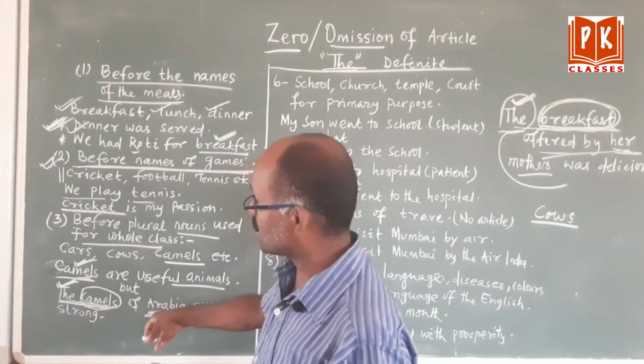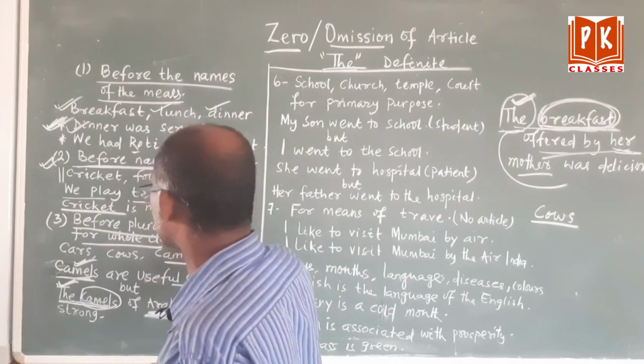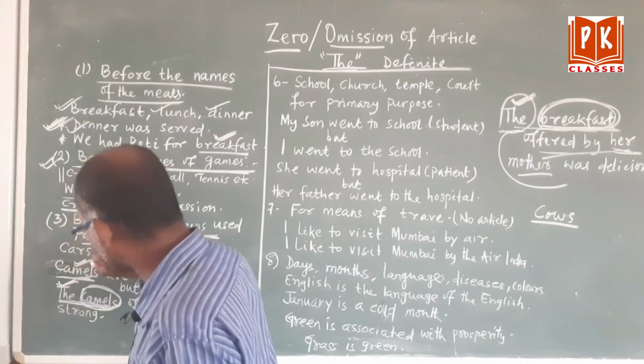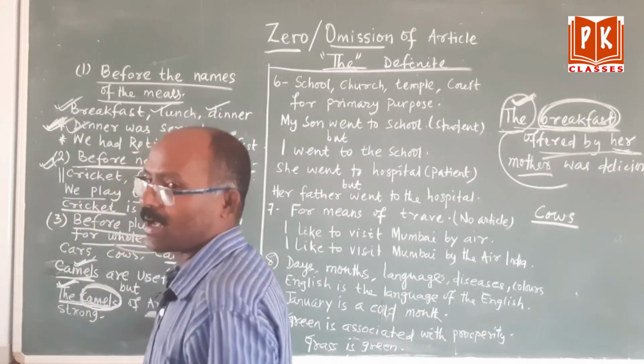Did you get the difference between the two? Please remember, before plural nouns, if it indicates a whole class, we don't use the. But here it is not indicating a whole class, it is indicating a class of a particular area.